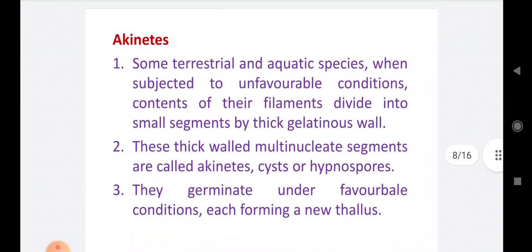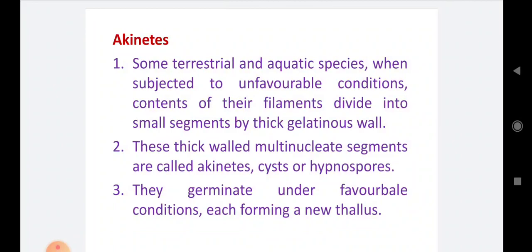Then about the akinetes. Number 1, the third type of asexual spore, akinete. Number 1, some terrestrial and aquatic species, when subjected to unfavorable conditions, the contents of their filaments divide into small segments by thick gelatinous walls. Okay. In terrestrial and aquatic species, under unfavorable conditions, the akinetes are formed due to the formation of segments inside the filament.